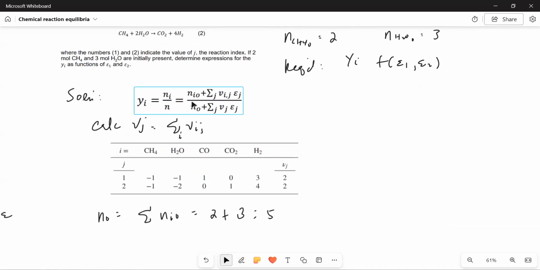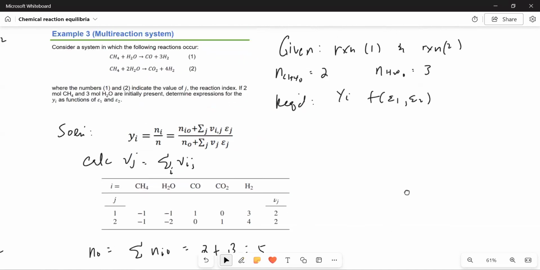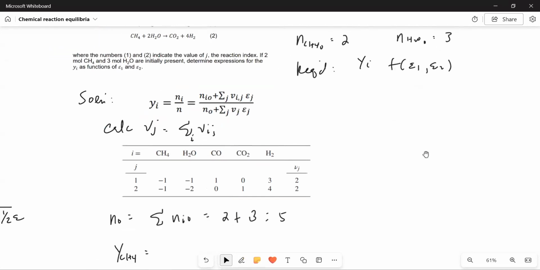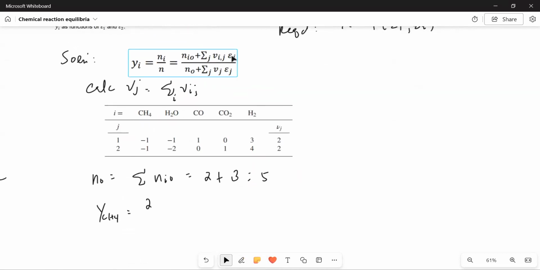We follow this pattern right here and write it for each of the species. Let's begin with methane, Y_CH4. So N sub i naught for methane is 2, right? So it's 2. And then we add V sub ij times epsilon sub j.